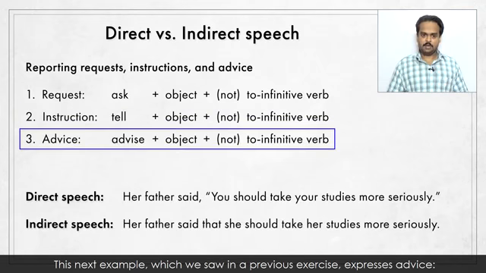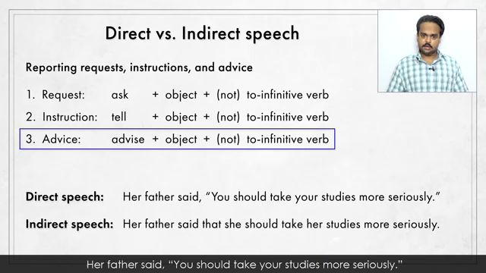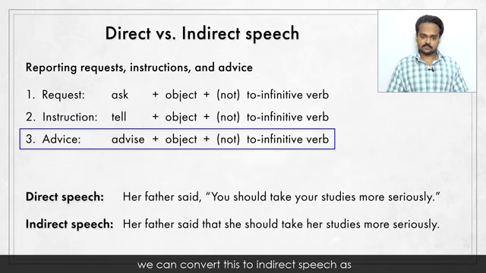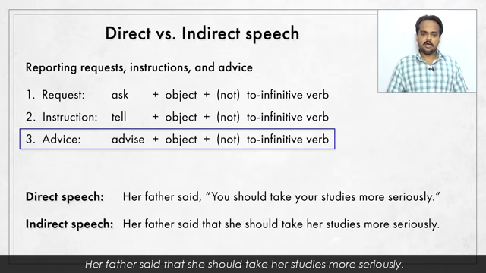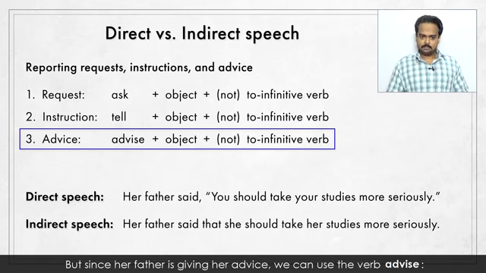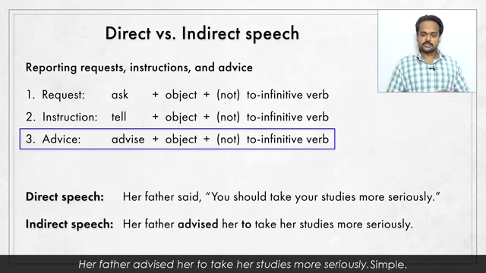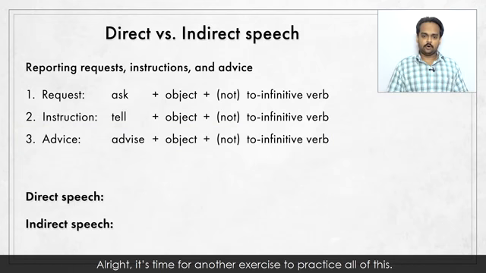This next example, which we saw in a previous exercise, expresses advice. Her father said, "You should take your studies more seriously." If you remember from the exercise, we can convert this to indirect speech as: her father said that she should take her studies more seriously. But since her father is giving her advice, we can use the verb advise. Her father advised her to take her studies more seriously. Simple.